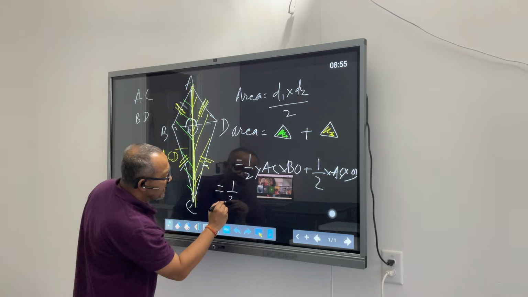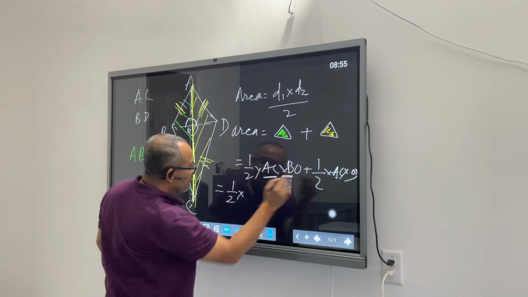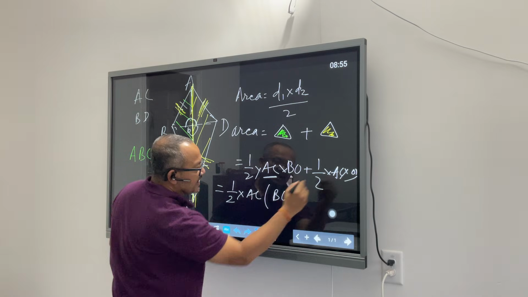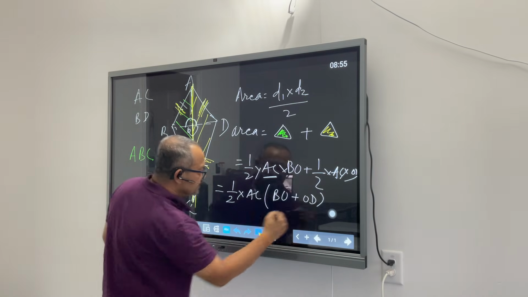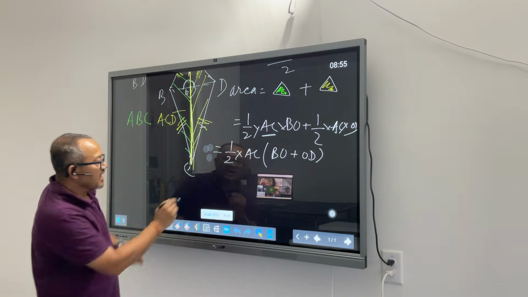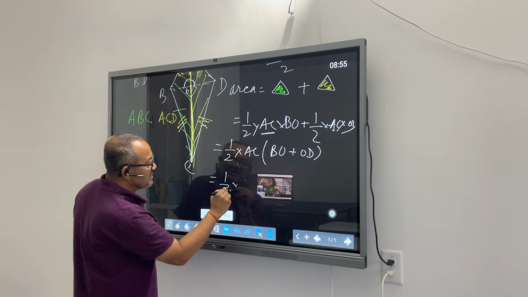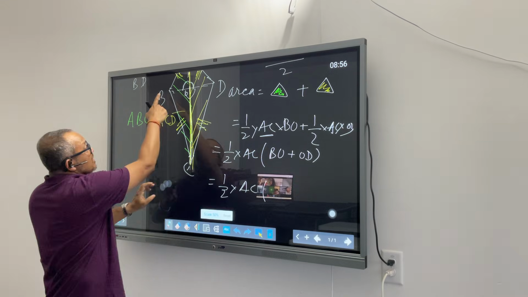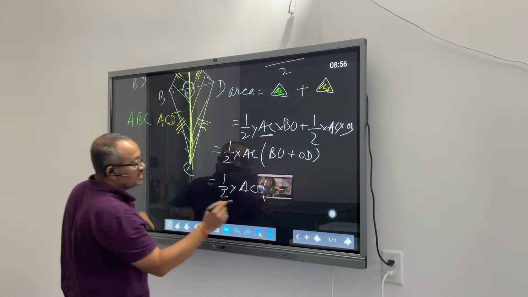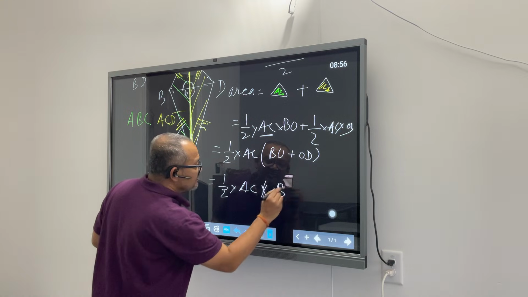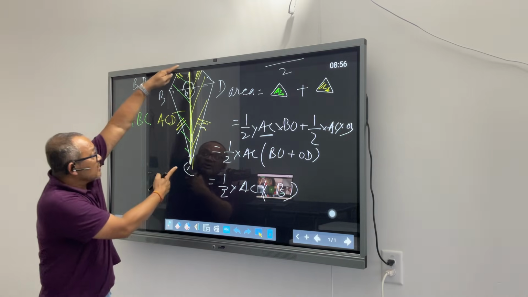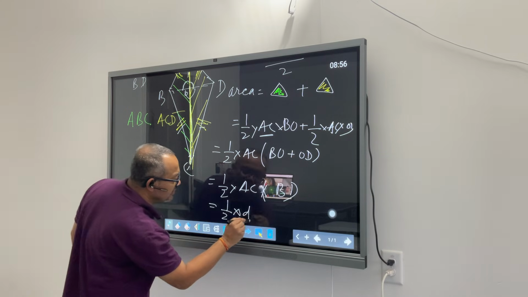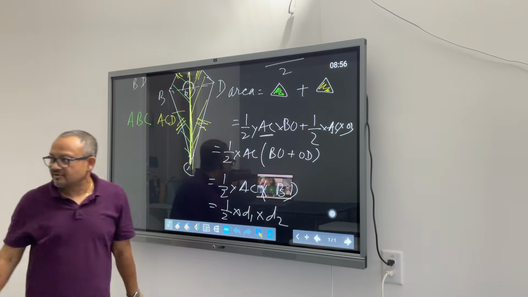So half into AC is common in both places. This one has BO and this one has OD. See what happened here. Half into AC, times BO plus OD. BO plus OD becomes this length. It's BD. What is AC? AC is one diagonal, BD is the second diagonal. Half into diagonal 1 into diagonal 2. Isn't it true now? Yep.